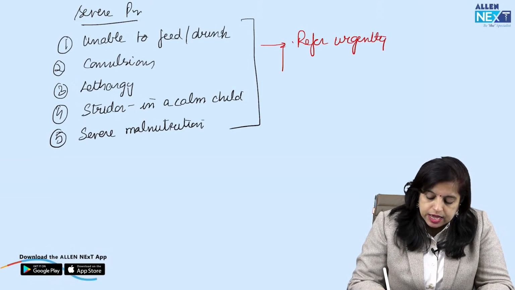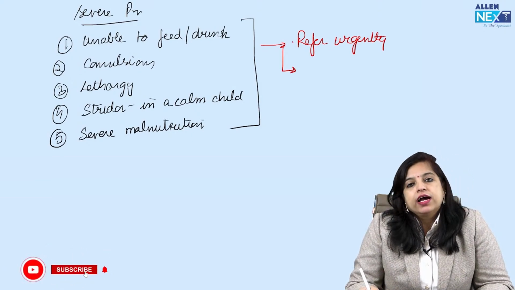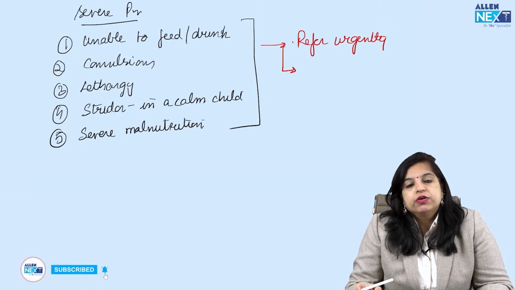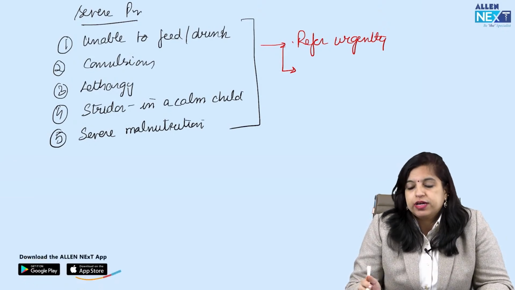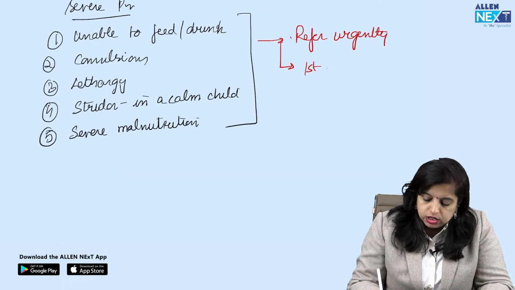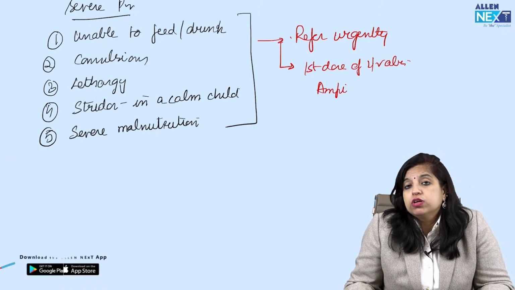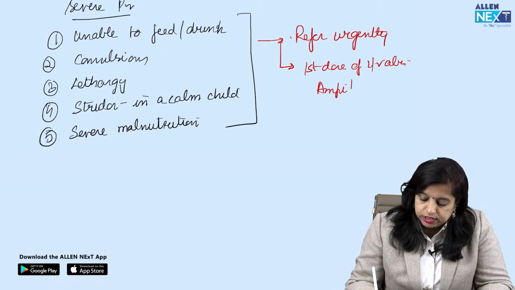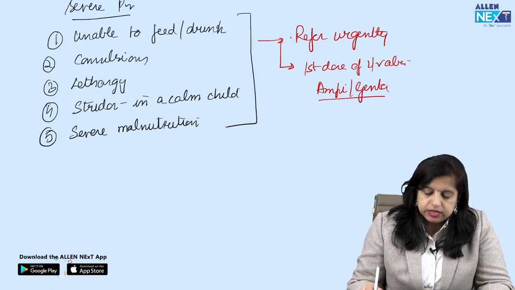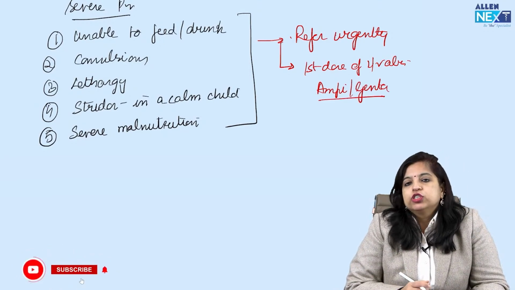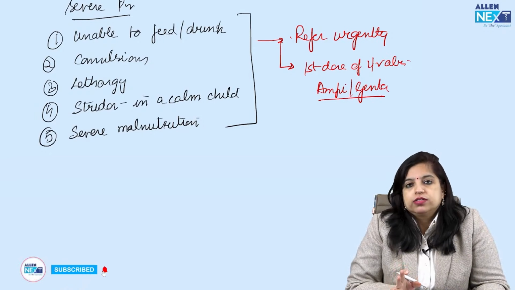Important is this. And secondly, before referring, remember to give the first dose of IV antibiotics. Now that can be Ampigenta, that can be Amoxi. If the child is not able to take orally, how will you give Amoxi? So Ampigenta are usually the preferred antibiotics to be given as the first dose before referring the child to the higher center.